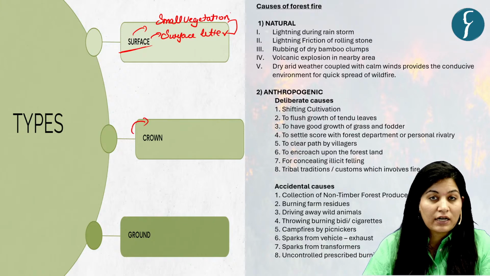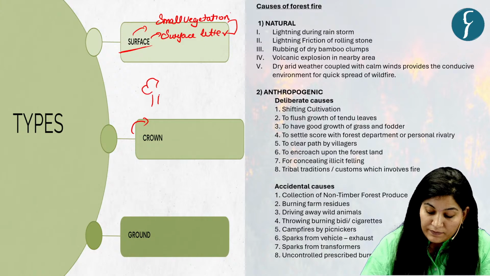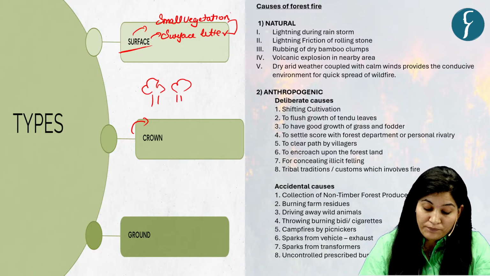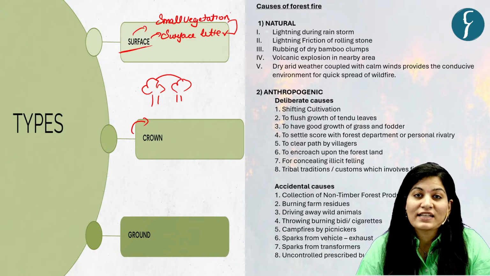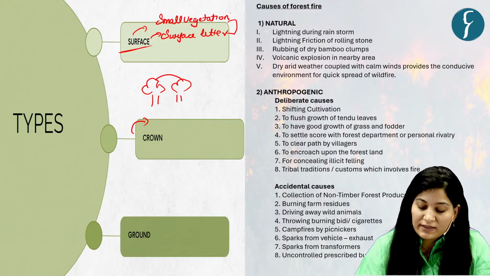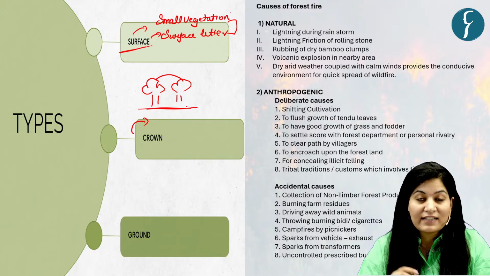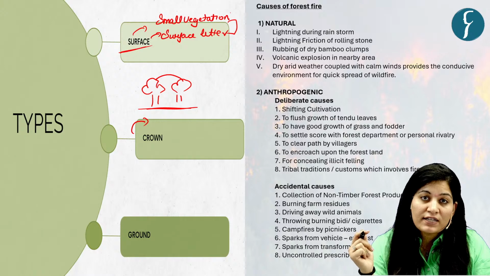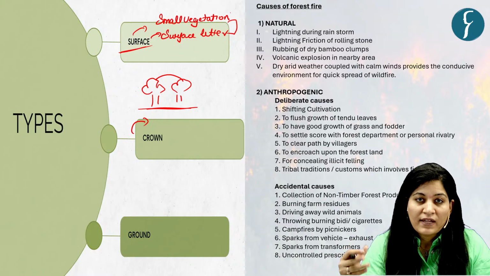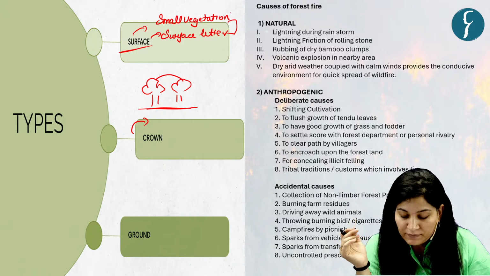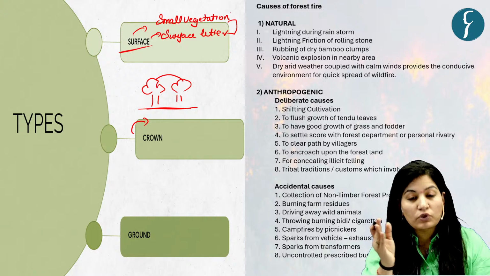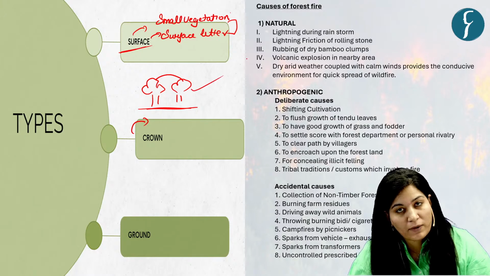Second is crown fire. See here, this crown fire advances from top to top of trees or shrubs. Okay, and there is no close link with the surface. It is the most destructive forest fire and fastest forest fire to spread, and it is rarely found in India. So this is about crown fire. It advances from top to top of the tree or shrubs.